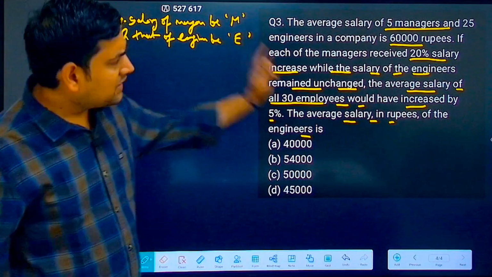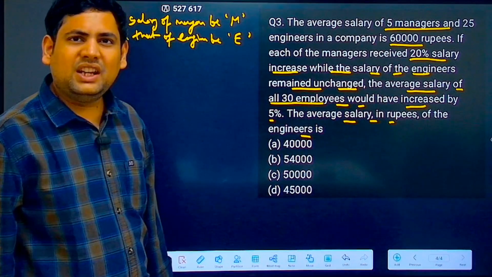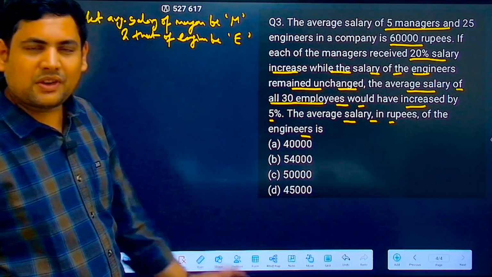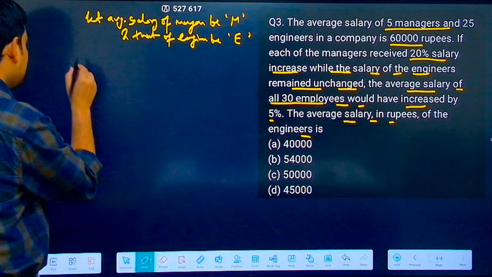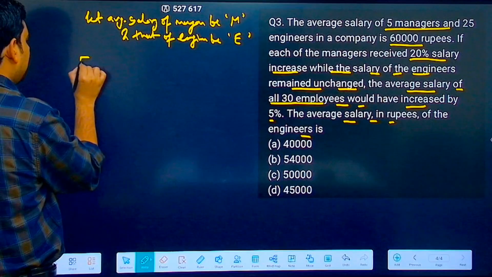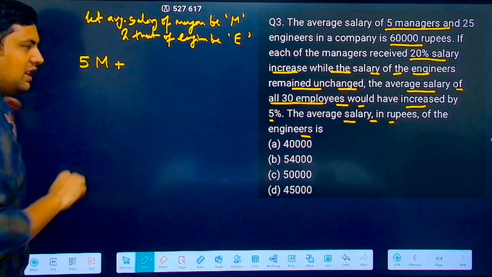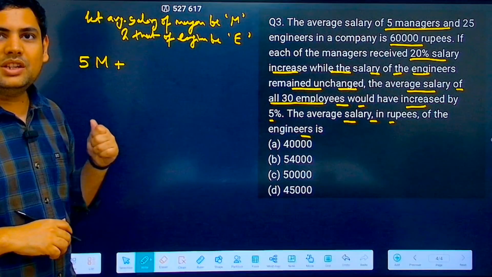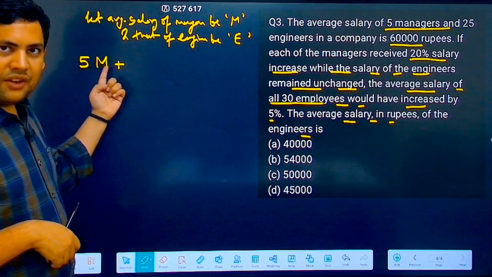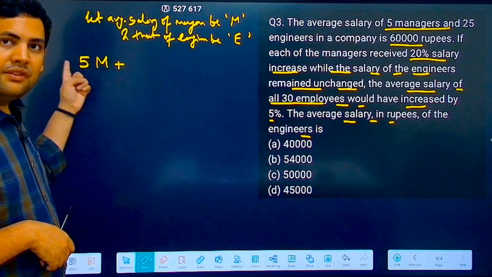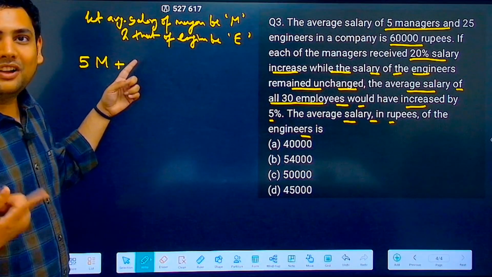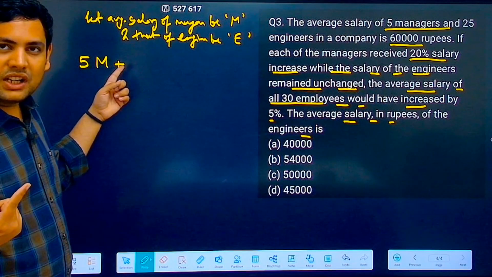Now first scenario, what is their average salary? 60,000 if you consider all the employees. So basically I can take here that 5 managers, their average salary, correct? So this is the sum of salaries of the managers. M is their average and the number of managers is 5. 5 into M, average into number, gives you the sum.